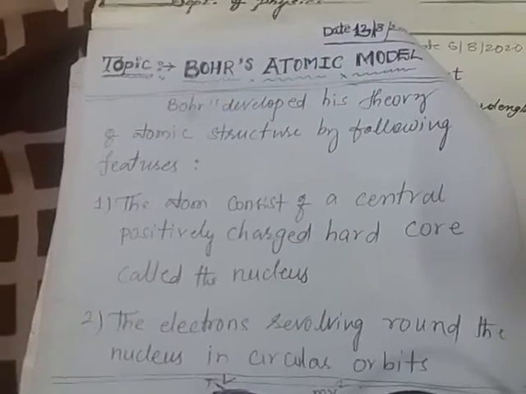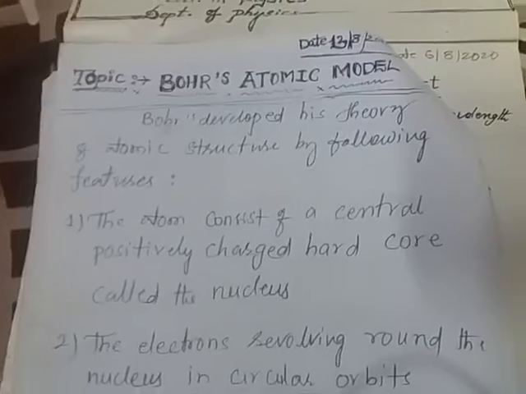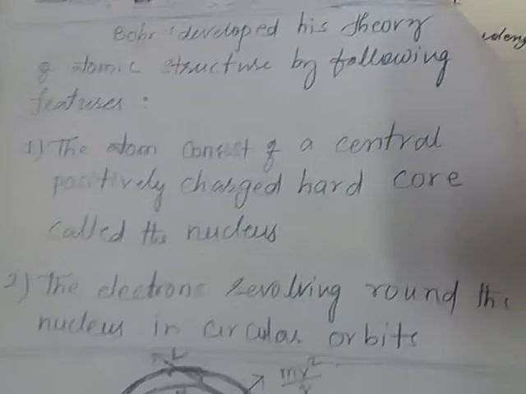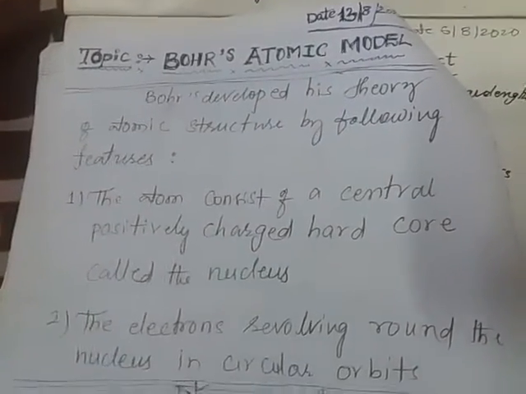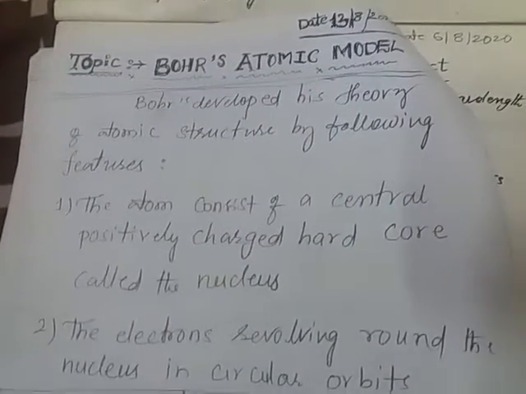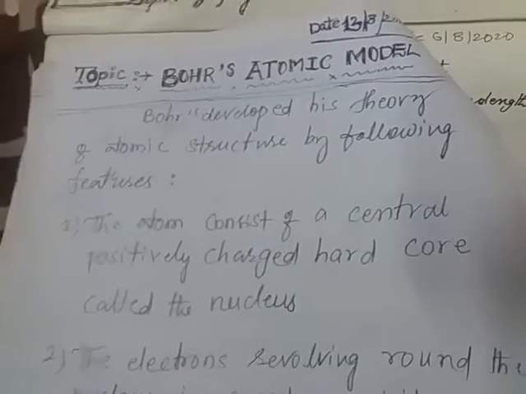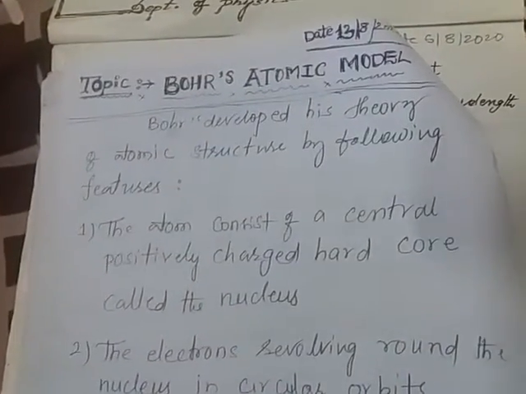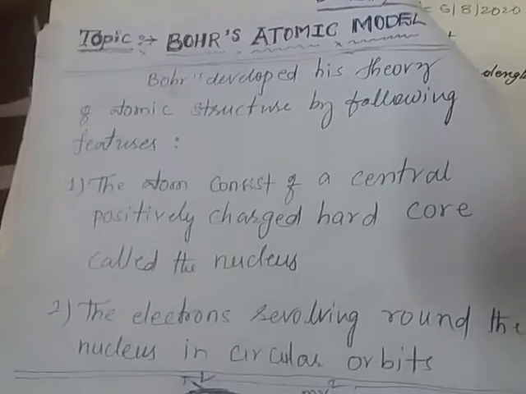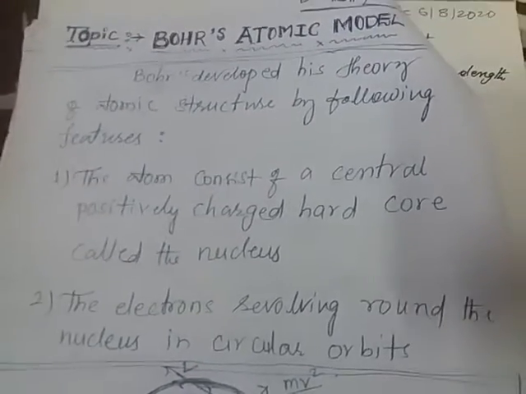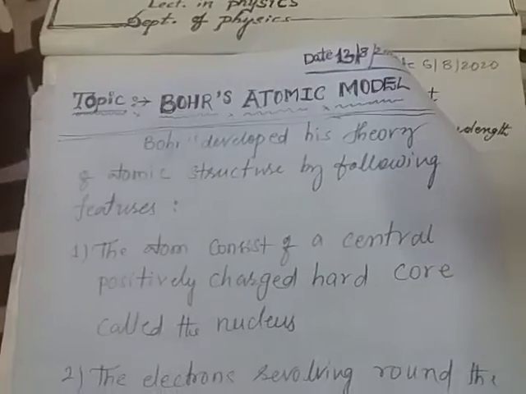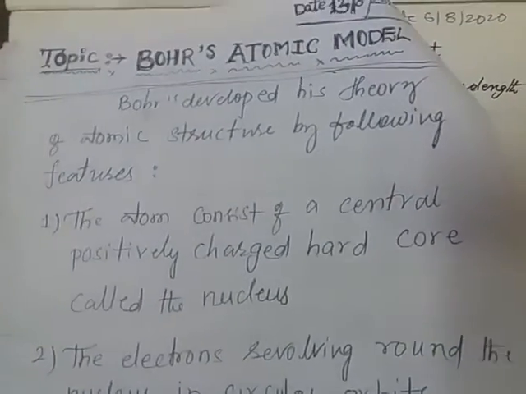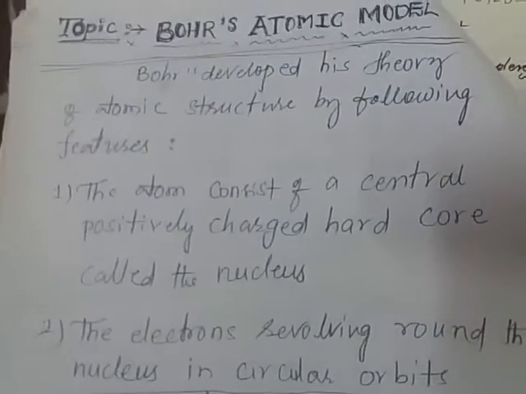According to these failures, Niels Bohr studied the Rutherford nuclear atomic model and assumed the following important features. What are the important features, assumptions or postulates of Bohr's atomic model? Now we are going to learn.